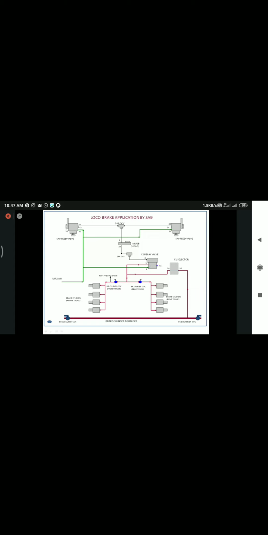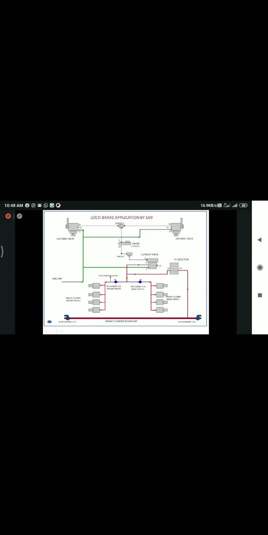Two SNINs are available, one on each control stand, but no cutout cocks are available. So this is the function of the 24 AD double check valve. What will it do? It will receive two outputs, but it will pass only one output, from the two SNIN valves. The SNIN valve of the working control stand you will keep in apply position, but the SNIN valve of the non-working control stand you will always place in not working position, that is release position. So here the output pressure will be 0, but here the output pressure will be 3 kg per centimeter squared.